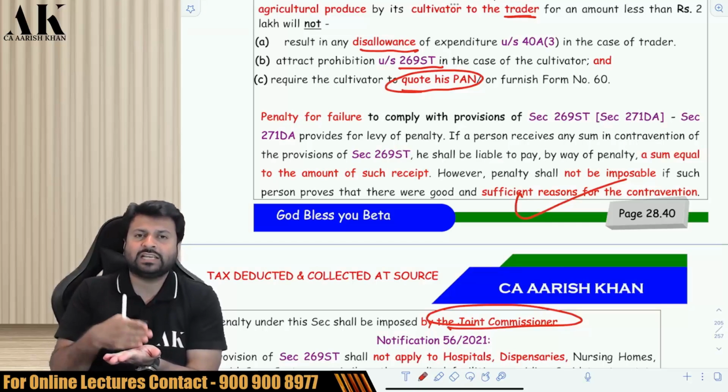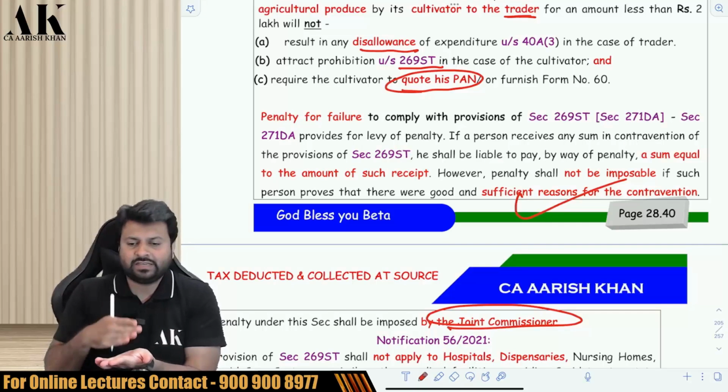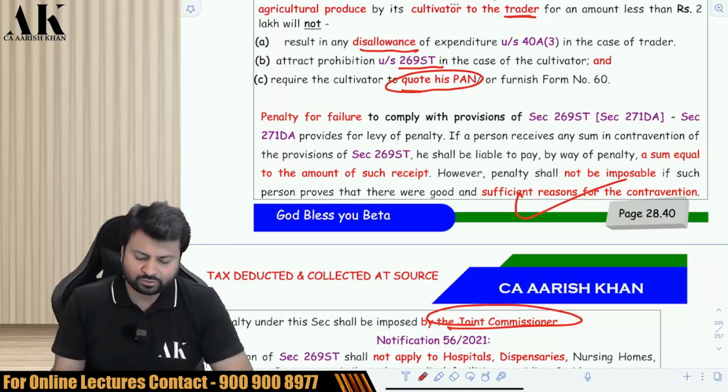Equivalent to that much cash received. So whatever is the cash received by you, that much amount of penalty can be imposed by the Joint Commissioner.